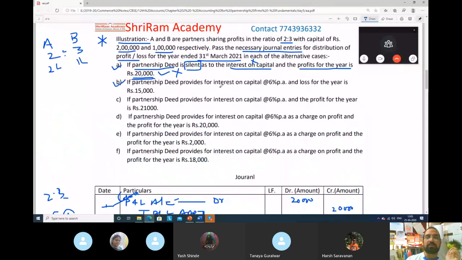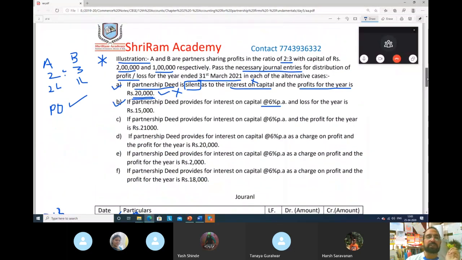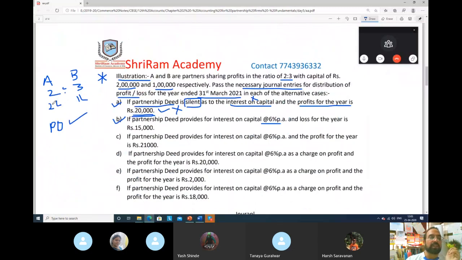Let's see now the second case. If partnership deed provides for interest on capital 6%. See, partnership deed is saying yes, it provides 6% per annum. And the profit for the year is 21,000. See, beta, first we have to calculate 6% interest on capital. See, A's capital is what? A's capital is 2 lakh and B's capital is 1 lakh.